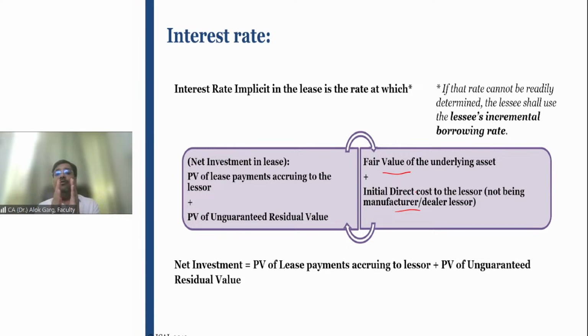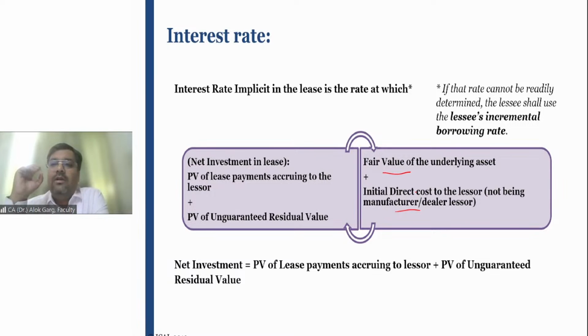If this fair value is equal to the present value of the rental which I'm earning plus the unguaranteed residual value which is given to me, if that is equivalent, my fair value is equal to my present value of future lease rental, it means that that rate is an interest rate implicit in the lease, right? And let me give you a fact here.